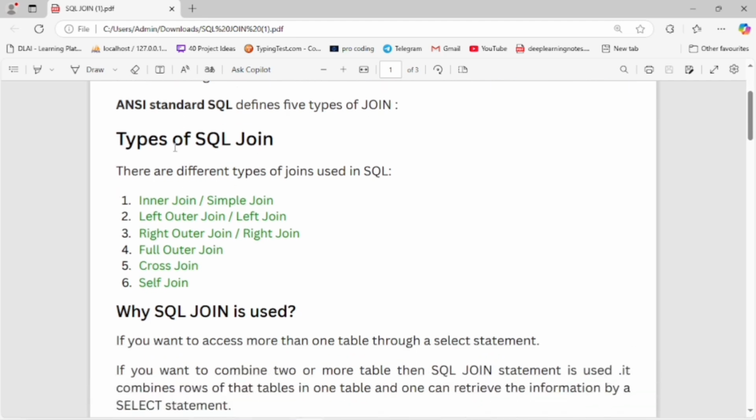Types of SQL joins, and there are different types of joins used. Here are the first five. It is an ANSI standard that defines five types of joins, and next I will add one more for your knowledge, which is the self join.